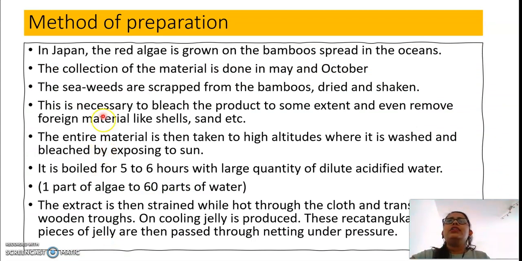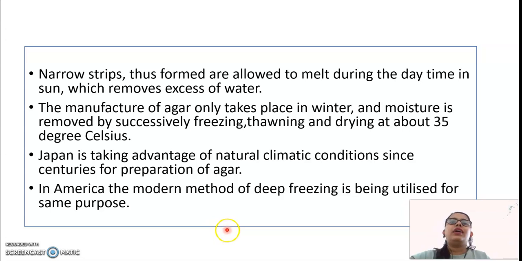I have put here the complete procedure of the preparation of agar, how it is produced from seaweeds or from bamboo. You can read this in detail. In Japan, the red algae is grown on bamboo spread in the oceans. Collection of the material is done in May and October. Then seaweeds are scraped from the bamboos, dried, and shaken. So likewise, you will get the procedure for the production of agar. You can read it thoroughly and write it down, so you will understand it clearly.